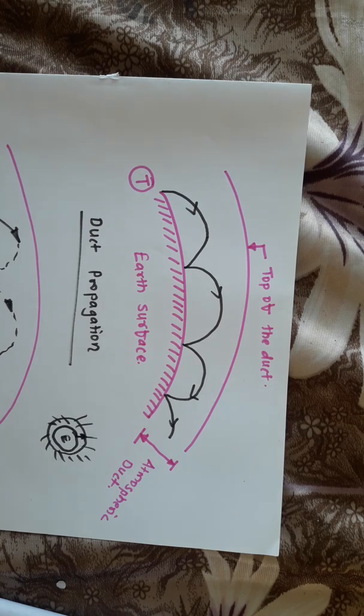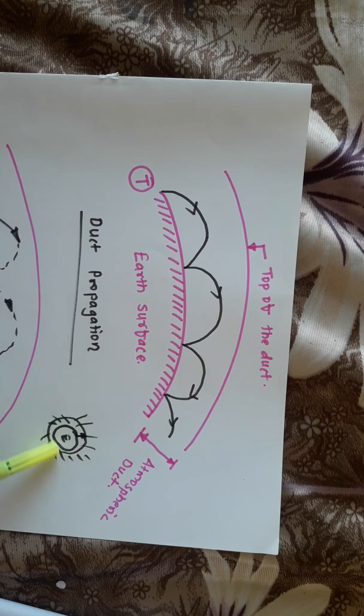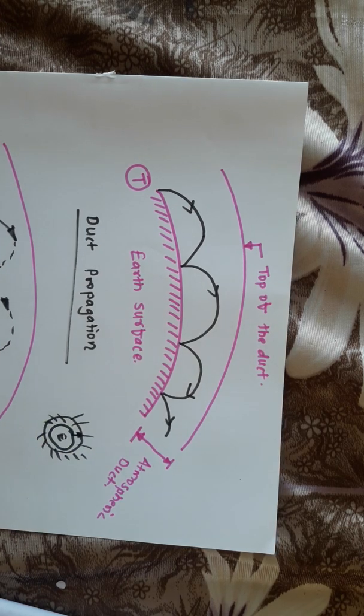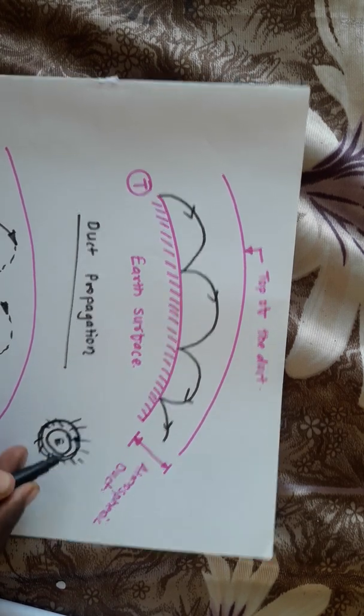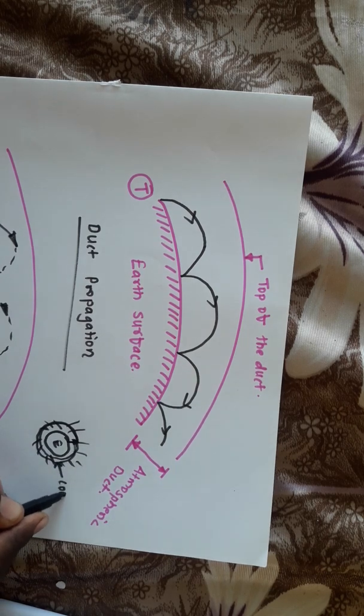Now, this refractive index will change gradually and linearly, but under certain atmospheric conditions it will change drastically, right? So here the refractive index goes on increasing, but suppose warm air gets trapped above the cooler air. So suppose this is the layer of cool air.